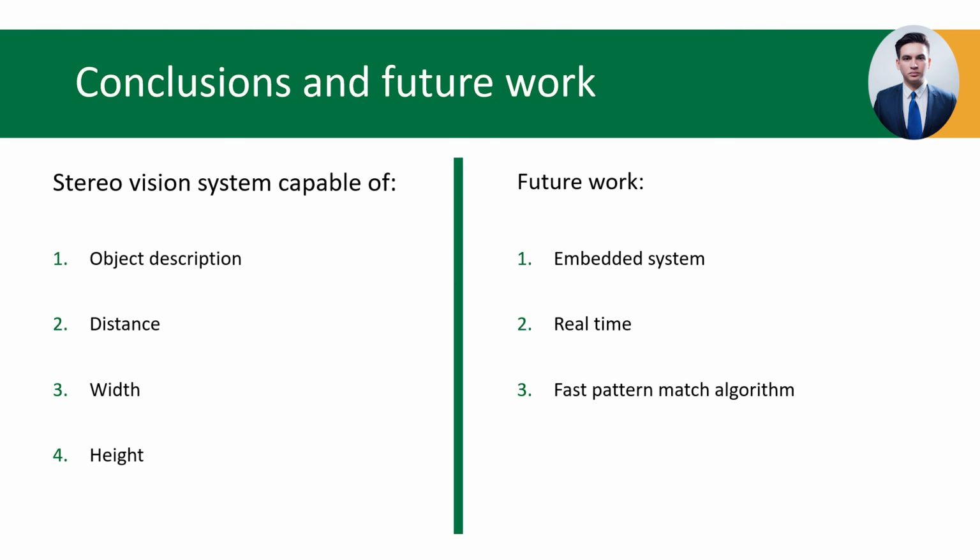In conclusion, we presented a stereo vision system for autonomous vehicles capable of obtaining information about the objects in the field of view, such as description, distance, width, and height. As it can be seen from the results of the experiment, the system does a good work for providing this information, but there's still room for improvement, specifically on the distance calculation.